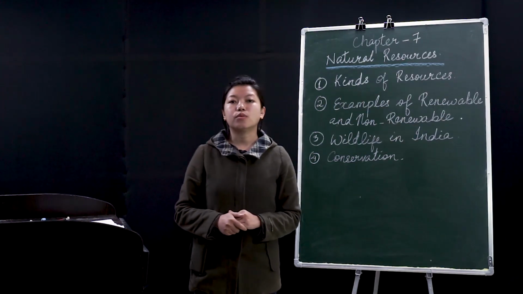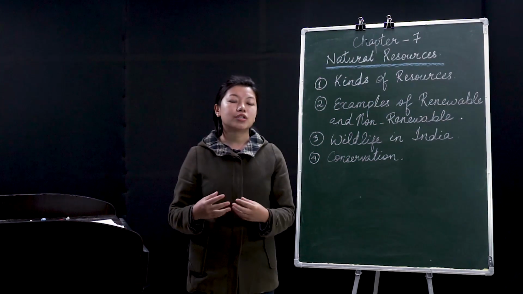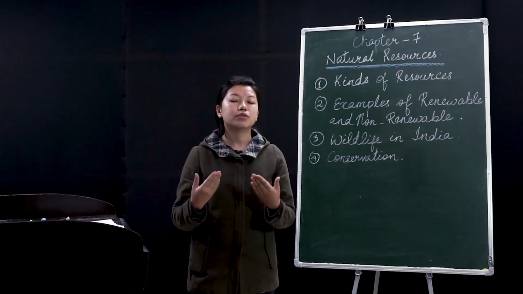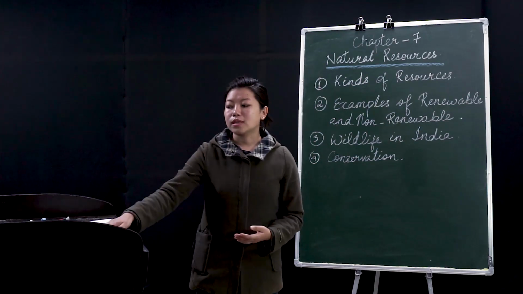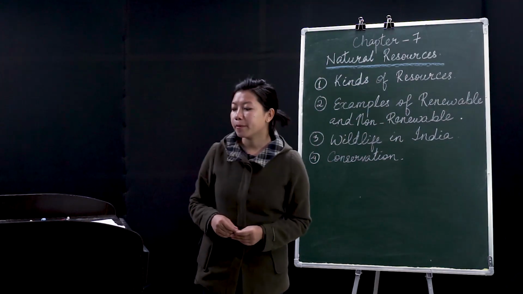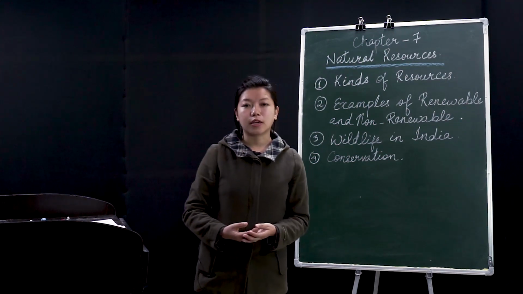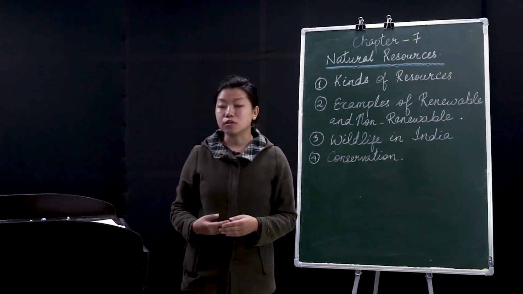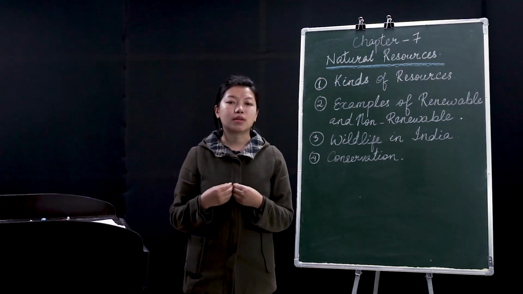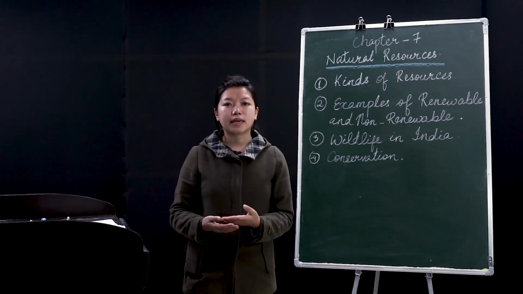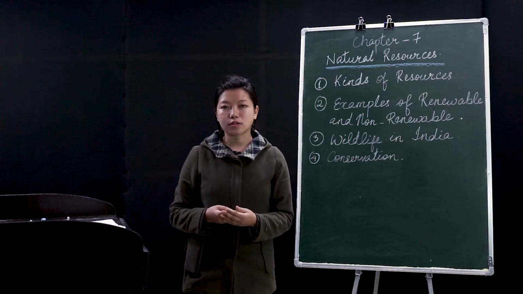Okay, now let's go to the non-renewable resources. I've already explained to you what non-renewable resources are. Those are resources which cannot be renewed. Once you use it, it is done, it is over, and you will not get it back again. One example is minerals, like the metals, the iron ore that you're using, the silver, the gold. Once you use them and they get over, you will not find them again.